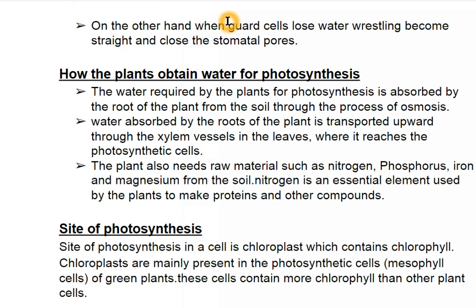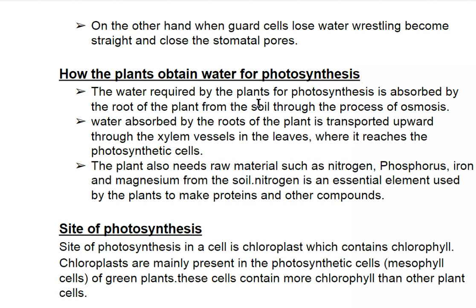On the other hand, when guard cells lose water, they become straight and close the stomatal pores. So how do plants obtain water for photosynthesis? As we know, water is necessary for photosynthesis, so we have to understand how they get water for photosynthesis.